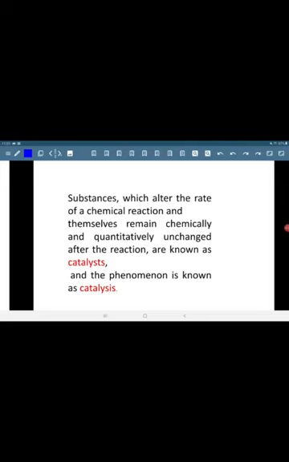Substances which alter the rate of a chemical reaction and themselves remain chemically and quantitatively unchanged after the reaction are known as catalysts, and the phenomenon is known as catalysis.